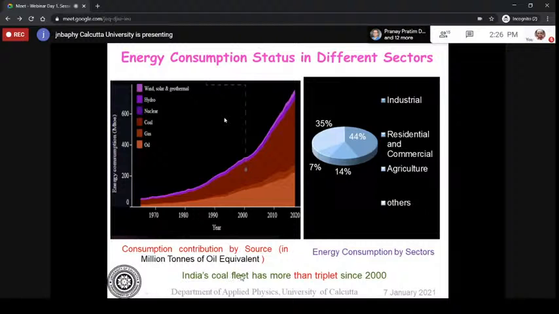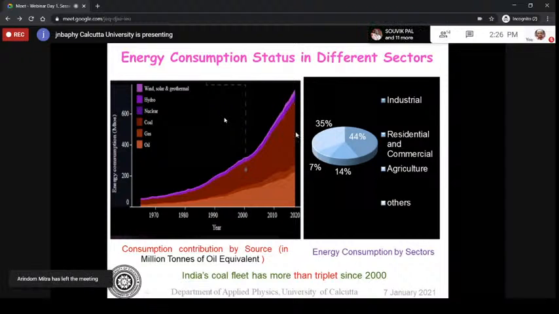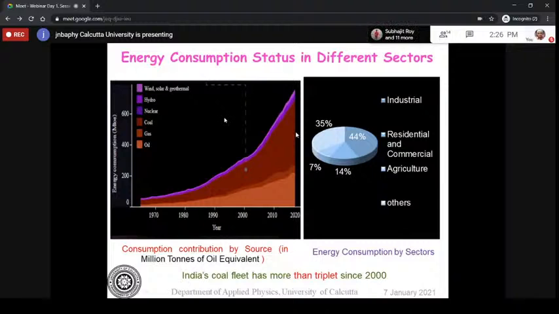India's coal fleet has more than tripled since 2020. Okay, so if we look at the characteristic at 2020, this is the amount of coal being consumed at that time, but now the amount is around 3 times. So this is the basic consumption. So what I want to say from here is that as the